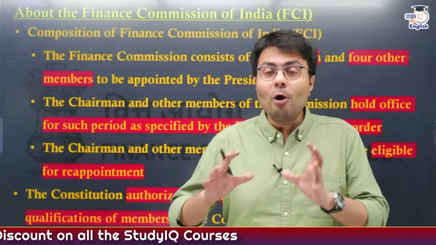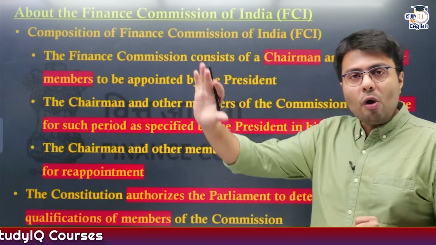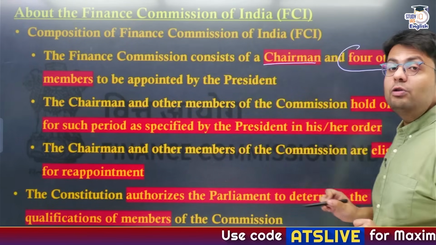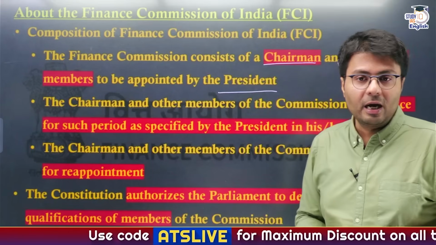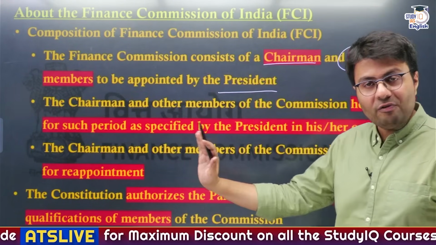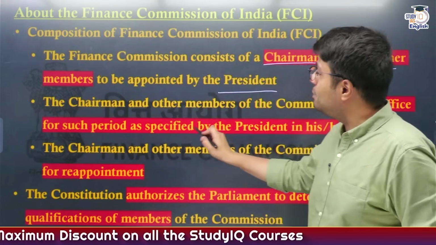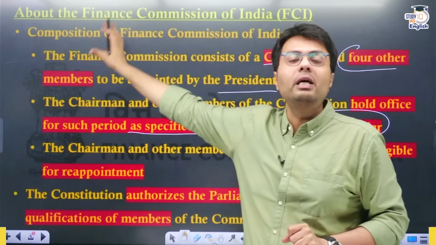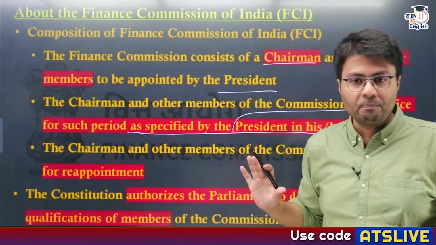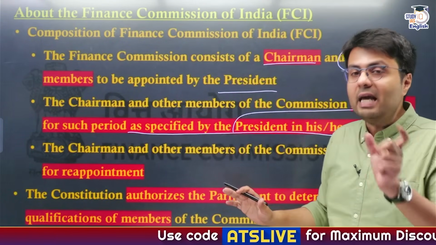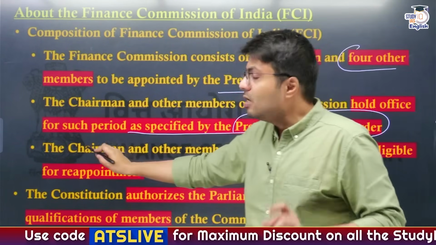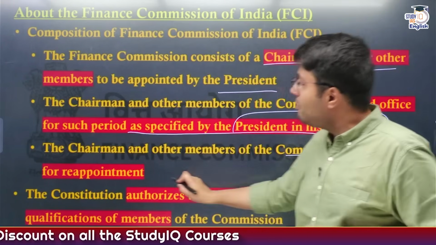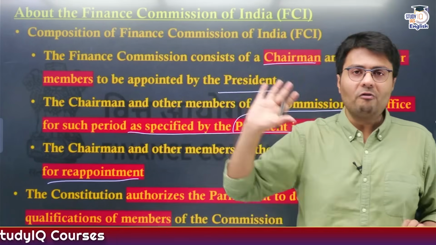Now let us understand who all are the members of Finance Commission. The Constitution of India says that the Finance Commission will consist of a chairman and 4 other members who will be appointed by the President of India. And the tenure of office in which they serve under Finance Commission is decided as per the order provided by the President of India at the time when the President is appointing the chairperson and the members of Finance Commission. And what you need to understand is that unlike other constitutional body members, the members of Finance Commission, including both chairman and members, are eligible for reappointment also in other government related bodies.